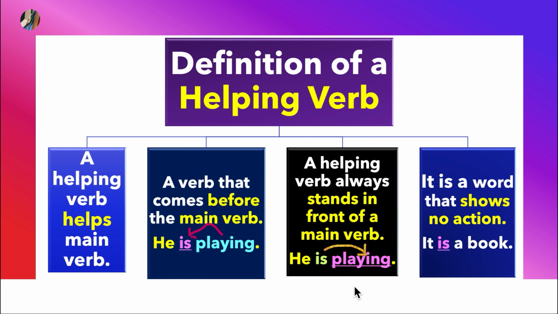Next, it is a word that shows no action. That is to say, it shows a state, condition. It doesn't have any action. Like in this example, it is a book. Okay, move on to the next.